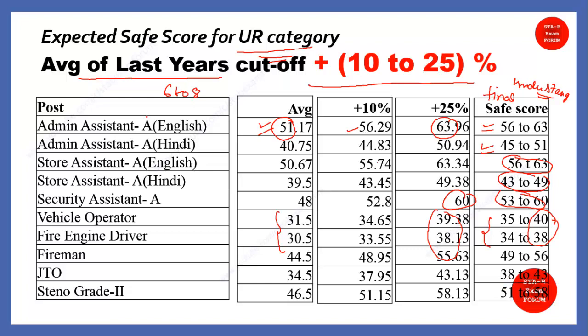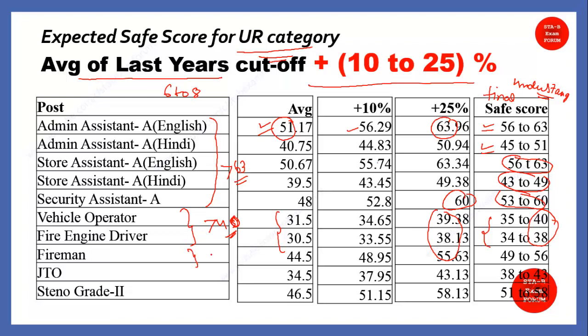So overall, what is the picture? For these posts, if you are getting more than 60 or more than 63, chances are that you may pass this tier, so you may enter into the skill test or trade test. For the vehicle operator and engine driver, if you are crossing 45 or 40, there are chances that you may clear this exam.